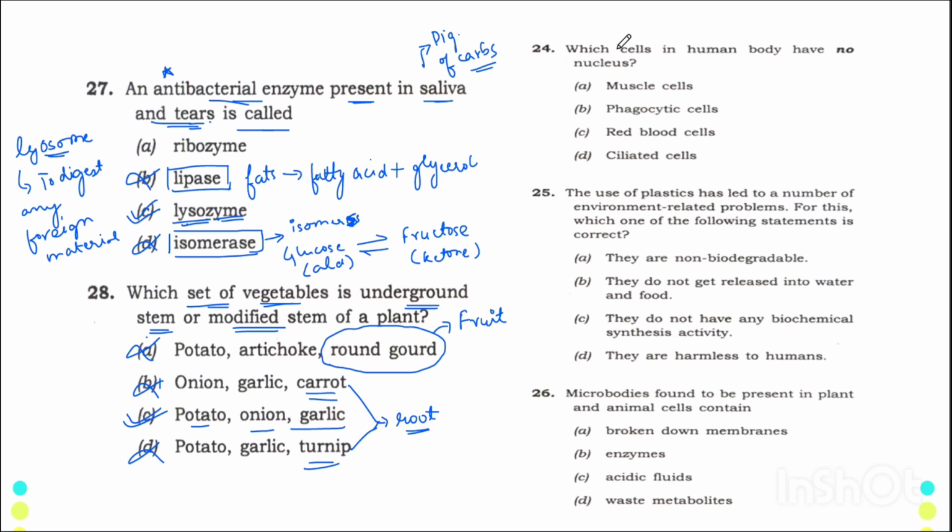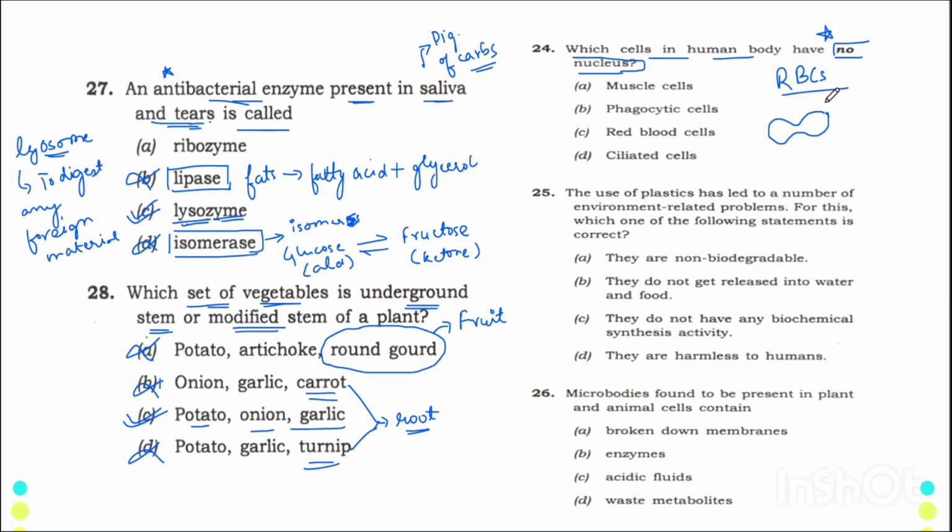नाउ थर्ड क्वेश्चन इज विच सेल इन ह्यूमन हैज नो न्यूक्लियस. अब हमारे टाइम पे मैं तो इसको फन फैक्ट की तरह याद करती थी दैट द सेल विच डू नॉट हैव न्यूक्लियस इज नोन एज आरबीसी. क्यों नहीं होता? I was very curious why RBC has a biconcave structure. Biconcave is a structure which looks like a donut or balushahi in which there is a dip in the middle. Okay, that dip in the middle is because there is no nucleus present there.